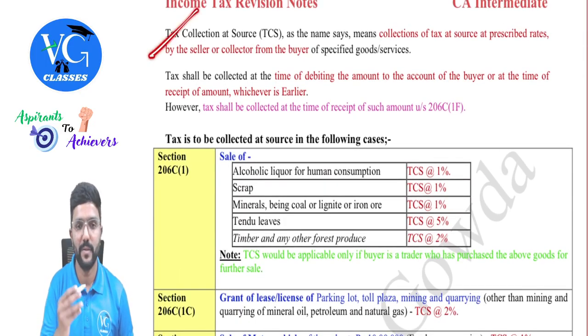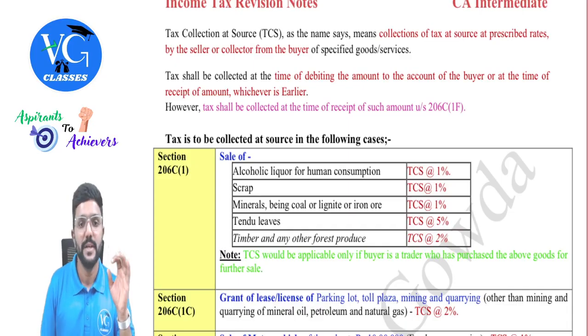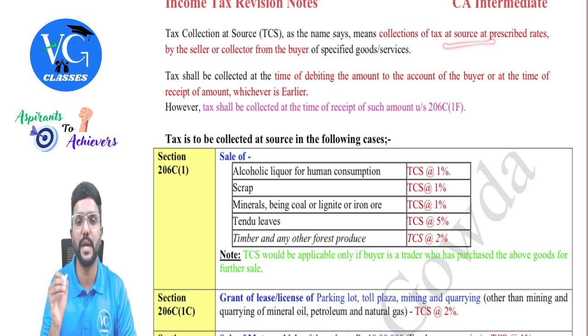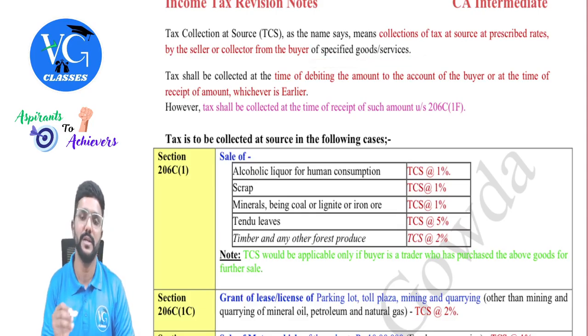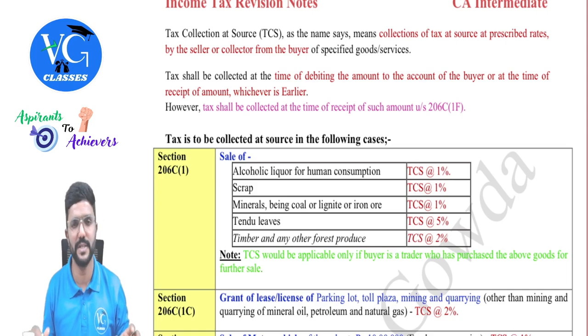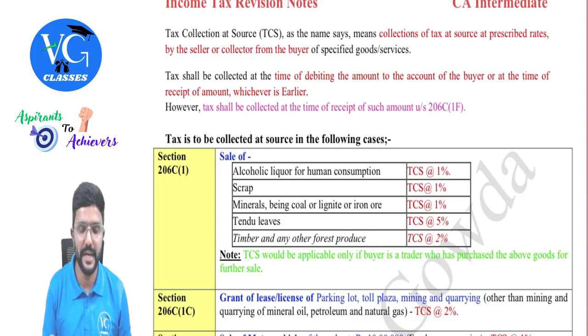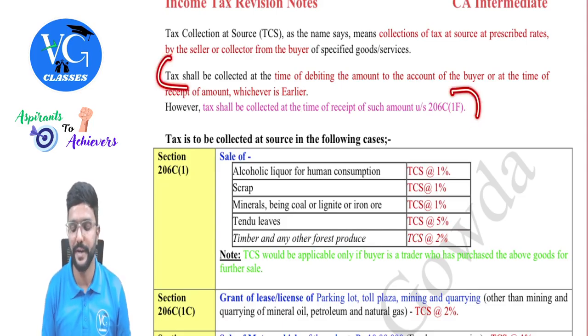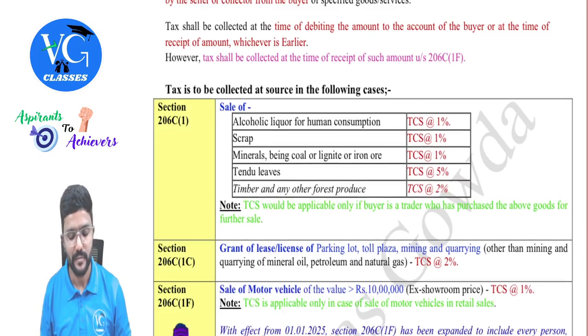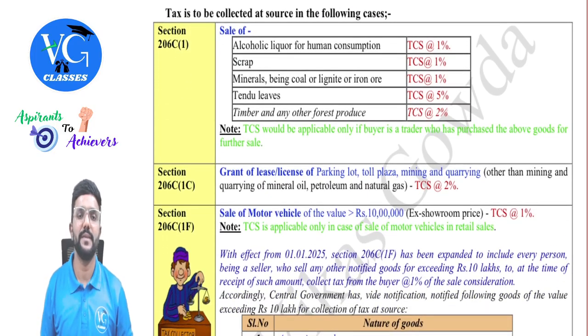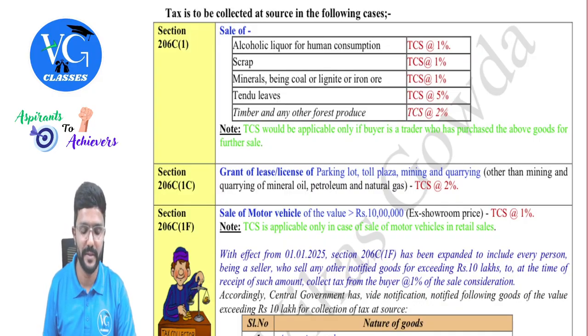And what is TCS? I have already explained. I have also given two lines here. Tax collection at source, as the name says, means collection of tax at source at prescribed rates by the seller or collector from the buyer of specified goods or services. It is not applicable for all goods and services, only selected goods and services. And when TCS has to be collected, I had already covered it in the table. Let us see which are the cases in which the seller has to collect TCS, one by one.